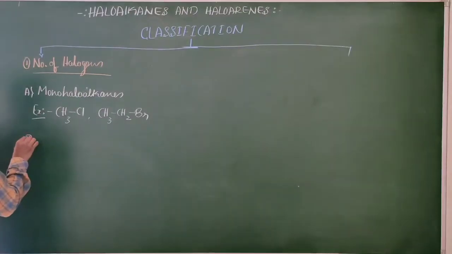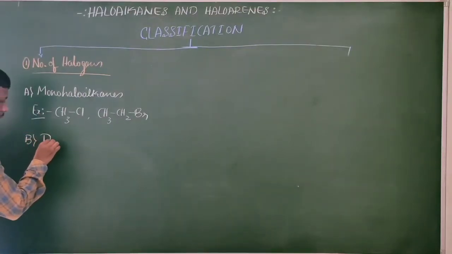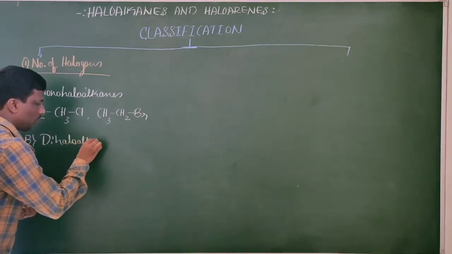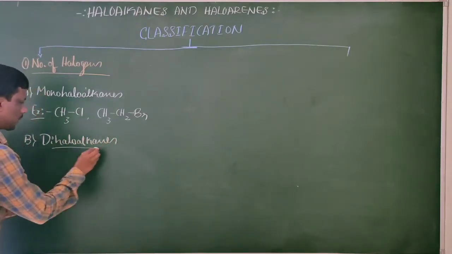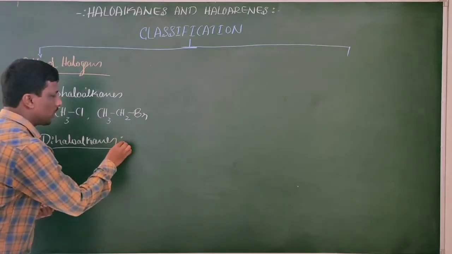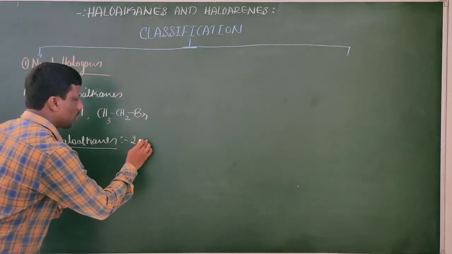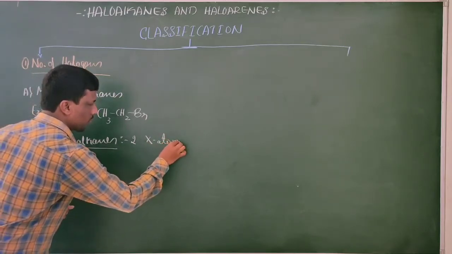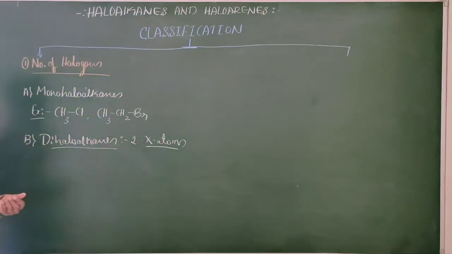Second one is dihaloalkanes. It means two halogen atoms are present. Two halogen atoms will be present in a dihaloalkane. Here again there are two types.